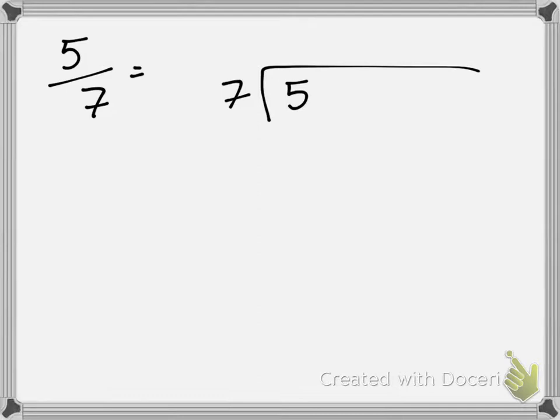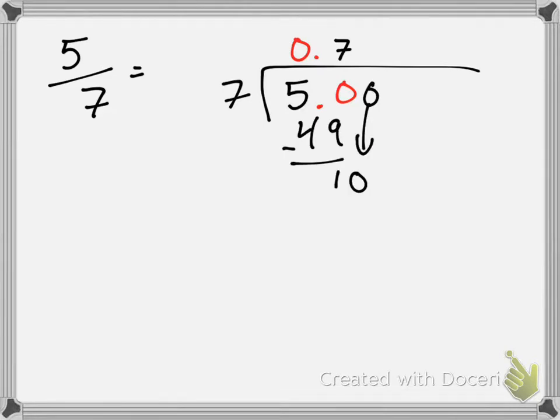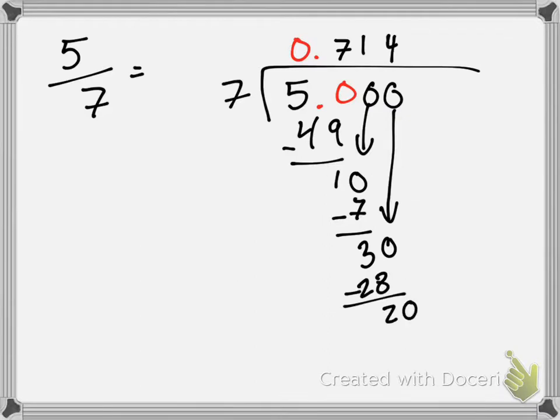When our denominator is bigger than our numerator, we know that our fraction is less than 1. So we do a 0 point and a 0.0. Then we go over, how many times does 7 go into 50? It goes in 7 times. That's 49. We subtract, we get 1. We bring down another 0. It goes in 1 time. That's 7. We subtract, it's 3. Keep bringing down zeros, you guys. This time it goes in 4 times. That's 28. We get 2. Bring down another 0. 20, it goes in 2 times. That's 14. We get a 6.